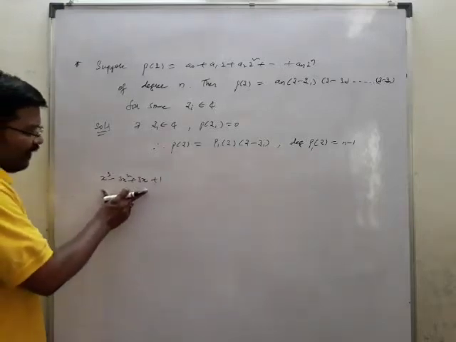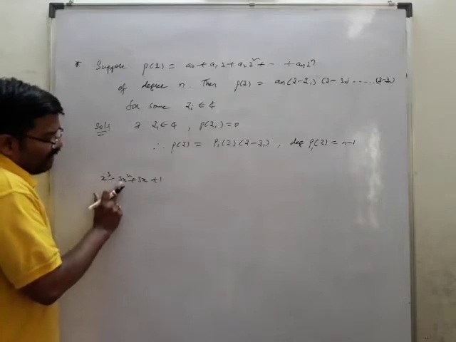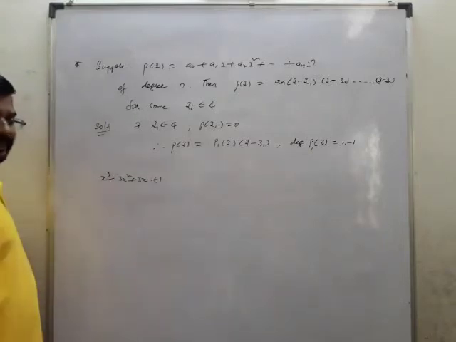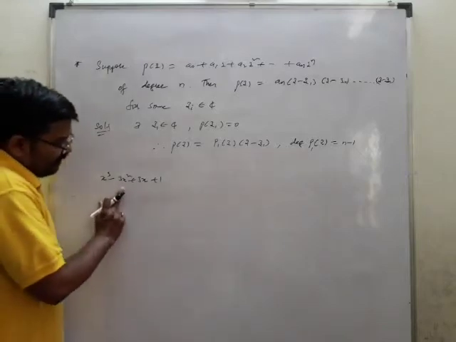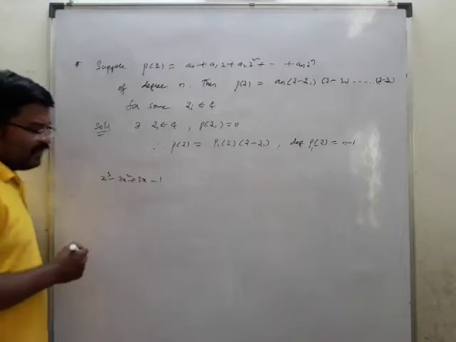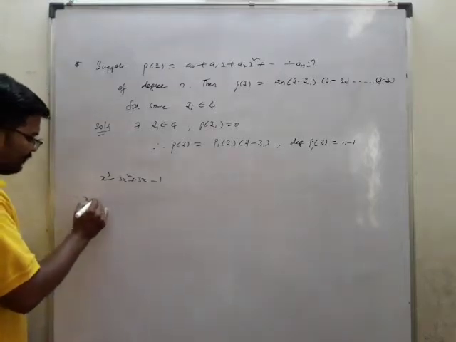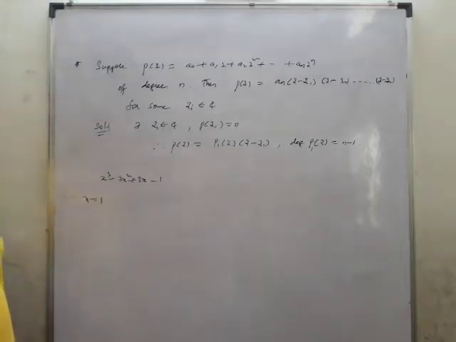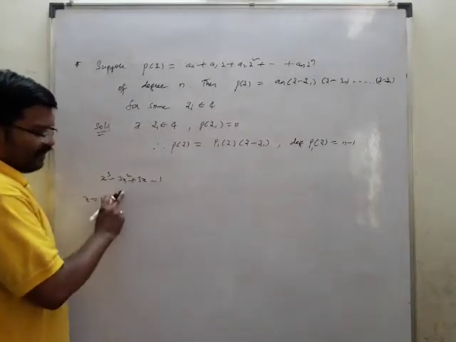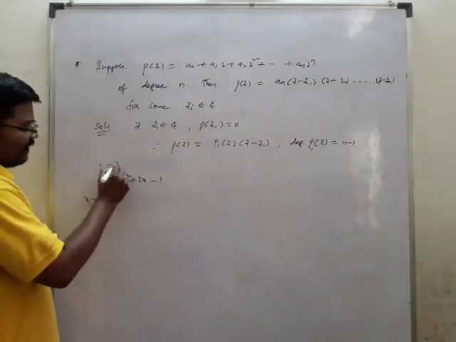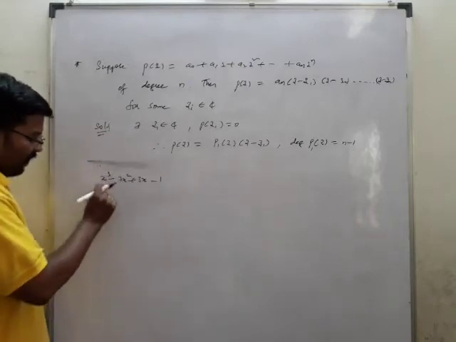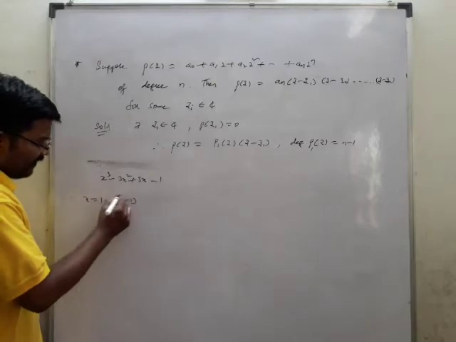This is a cubic equation, like a cube minus 3a square b plus 3ab square minus b cube. Generally, x is equal to 1 is a solution for this. If you put x equal to 1, you will get 0, since 1 minus 3 plus 3 minus 1 cancels out. So x minus 1 is a factor.